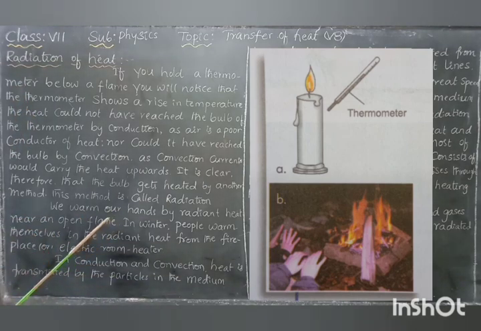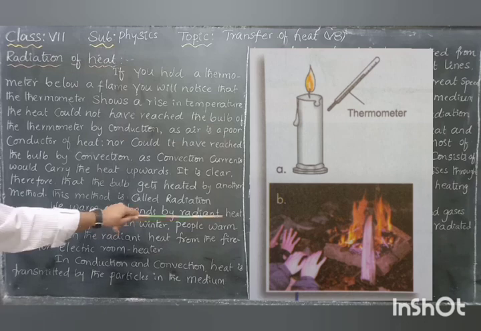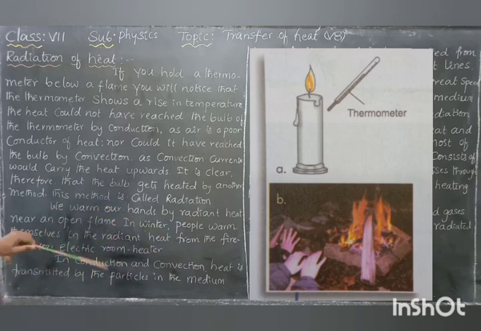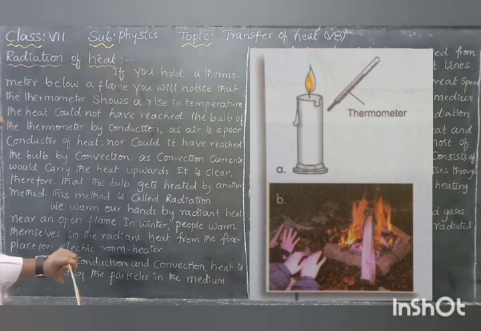Let's understand radiation. You can see one more diagram. We warm our hands by radiant heat near an open flame. In winter, people warm themselves in the radiant heat from the fireplace or electric room heater. By using an electric room heater or fireplace, we can warm up the body and hands.